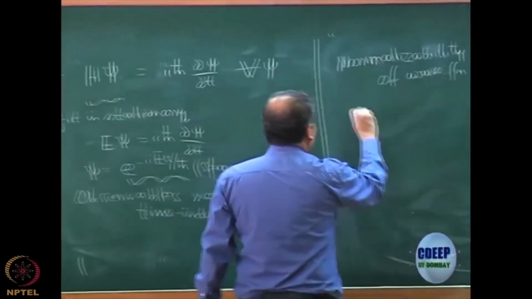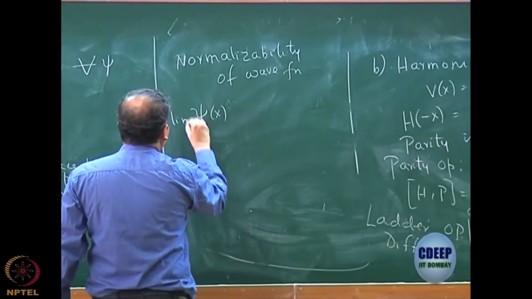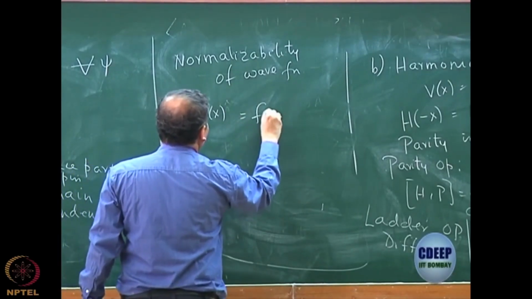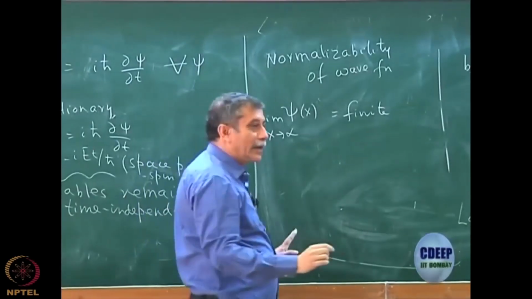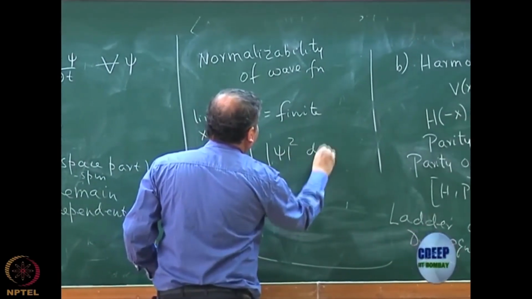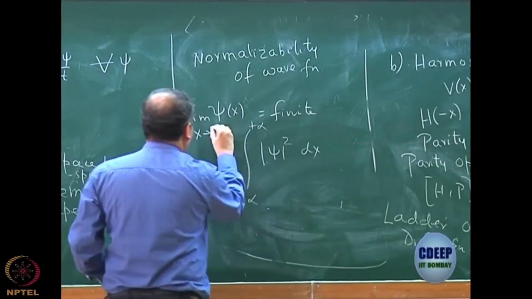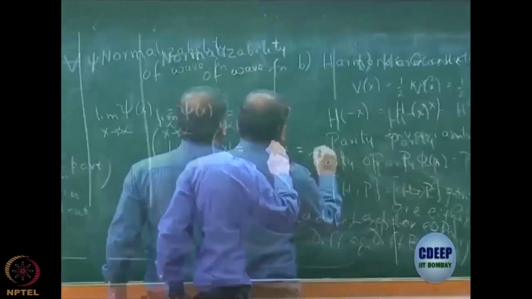So let us take a psi of x, one dimensional, where the limit of psi of x as x tends to infinity is finite, which is non-zero. In such a case, if I integrate mod psi square dx between minus infinity and plus infinity, it will become infinity.